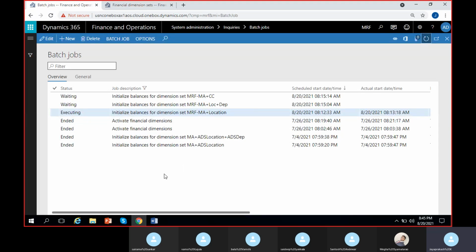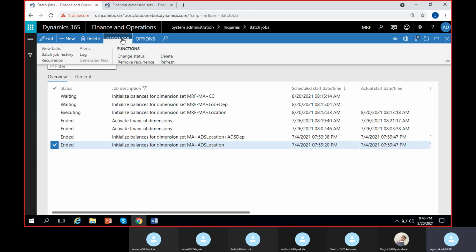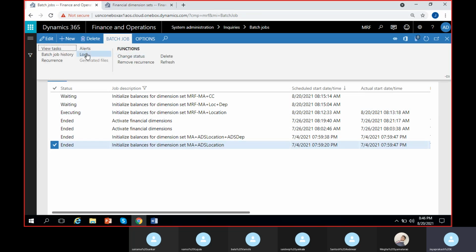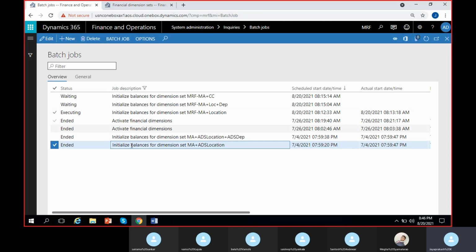Okay, so normally if you start any batch job in any module, you can come and check the batch job here, what is the status of it. Ended means it is completed. Waiting means it is still yet to start. Executing means it is running. Then there will be another one, error. Sometimes it will stop with error. If you want to find that error, you can just click on the batch job that is ended with error. Click on batch job here and you can click on log. Log shows the error message if there is any error message. For this, there is no error message, so it's not showing.